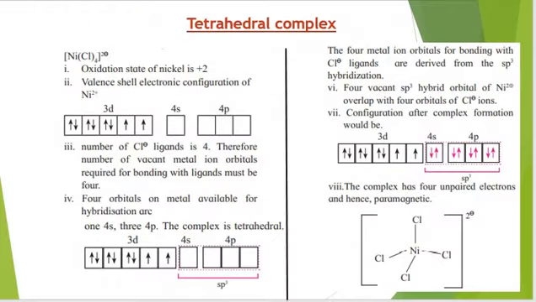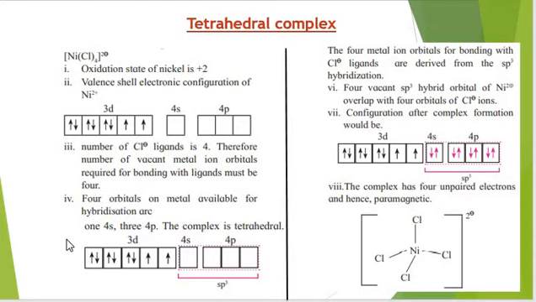Now let's talk about tetrahedral complex, and the example is tetrachloronickelate(II) ion. Oxidation state of nickel is +2. This is the electronic arrangement of nickel ion in 3d. Since the complex is high spin, there would be no pairing, and 4 pairs of electrons from ligands are coming.